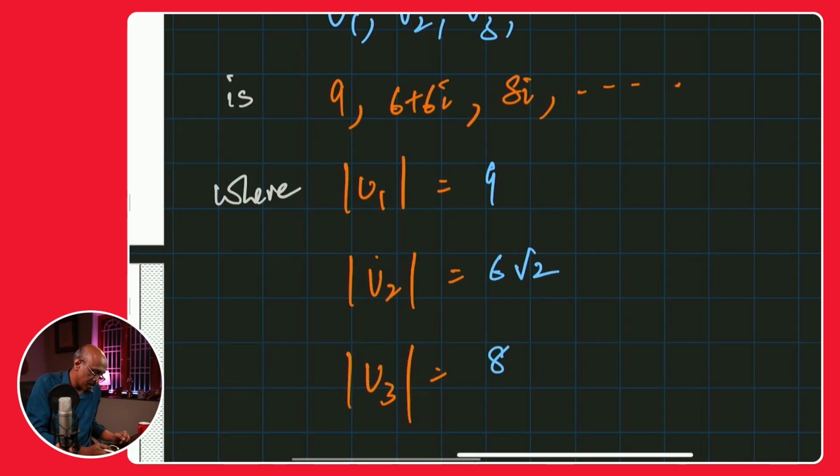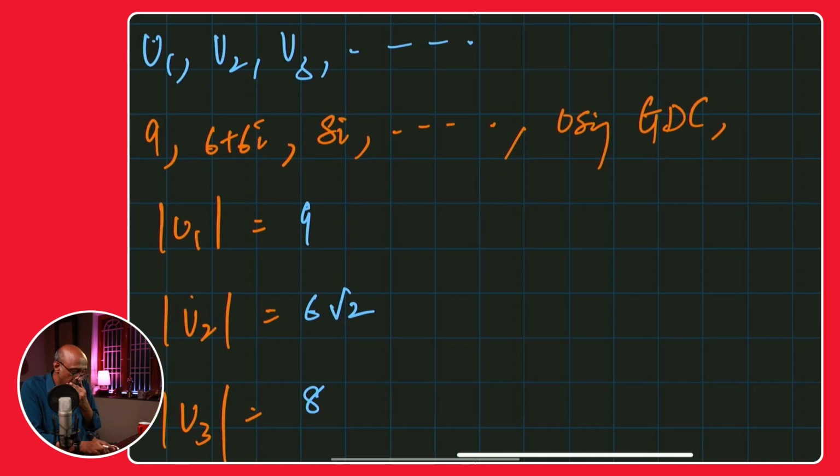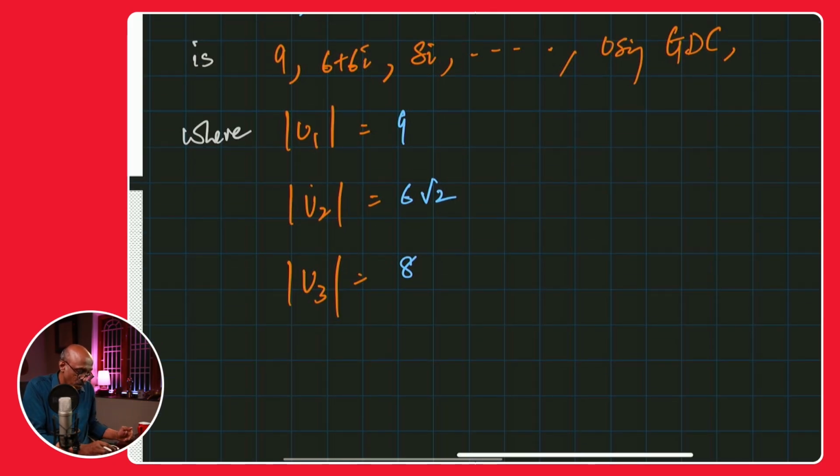Okay, I'll share my screen back here. And then we can say using GDC. Make sure you mention that, okay? Make sure you mention that. U1, U2, U3 is this, using GDC. This is what it is, okay?